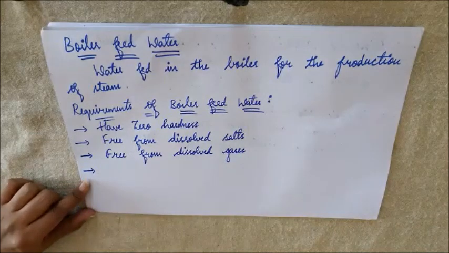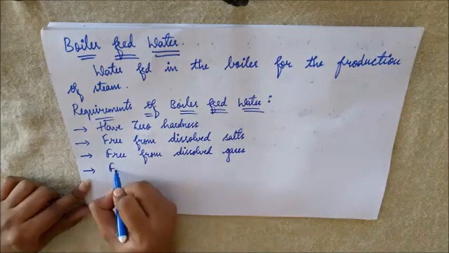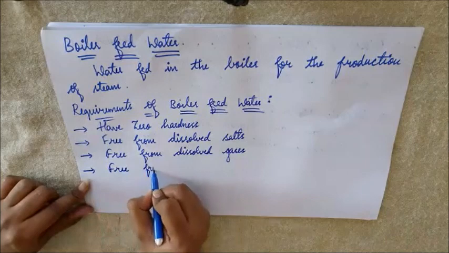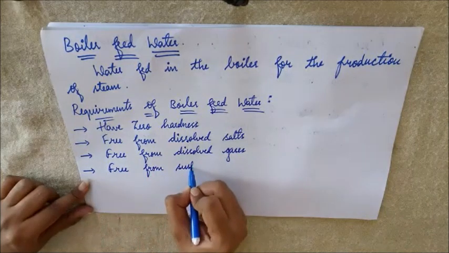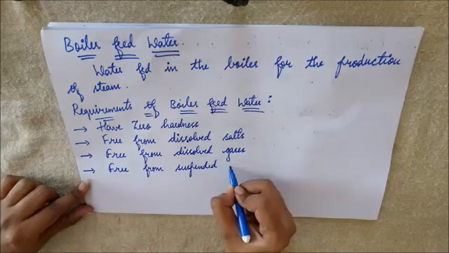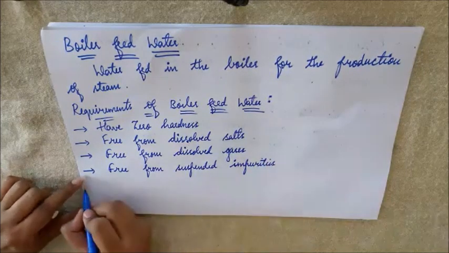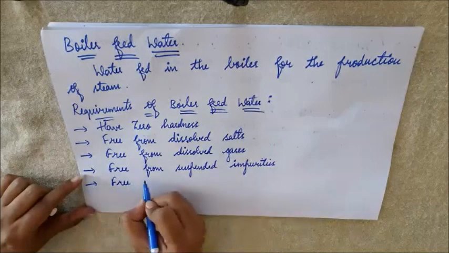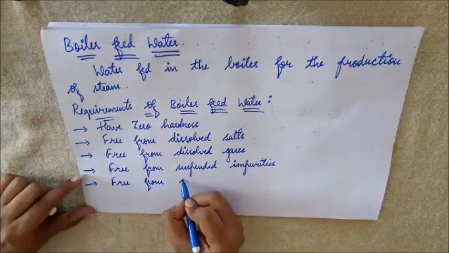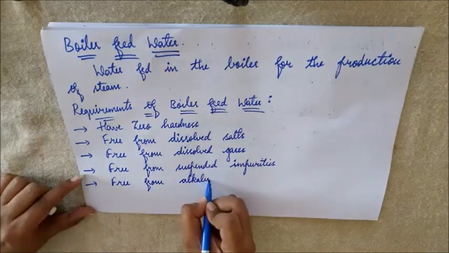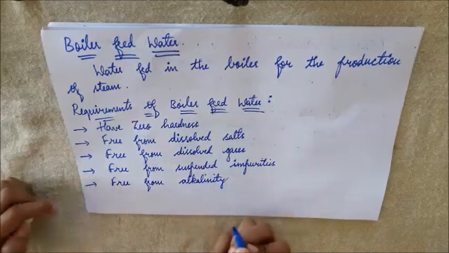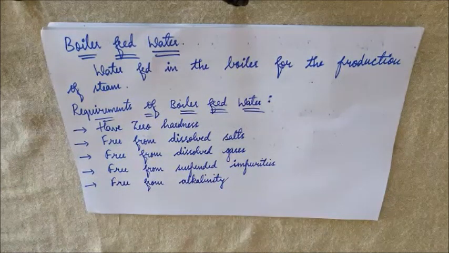Then the water should also be free from suspended impurities. And the water should also be free from alkalinity. So these are all the requirements of boiler feed water.